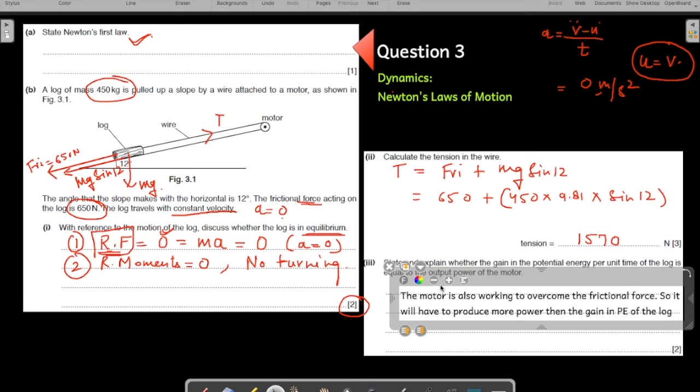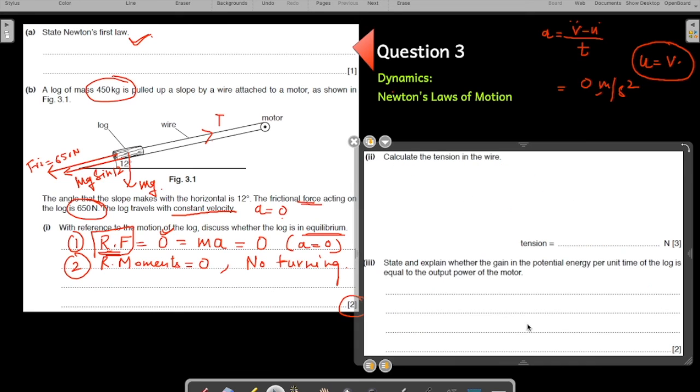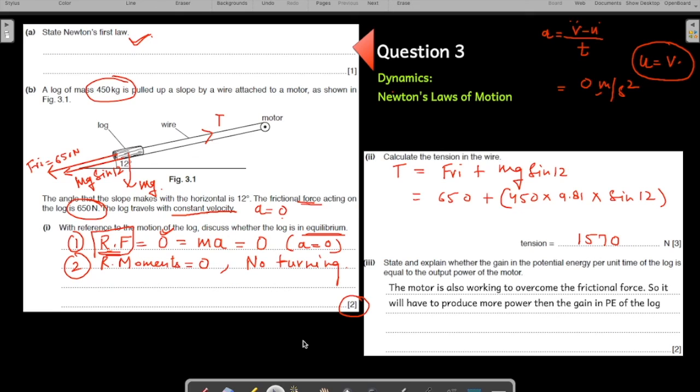How do you explain it in terms of the formulas? Power output by the motor should be equal to the potential energy gained plus the work done against the friction.